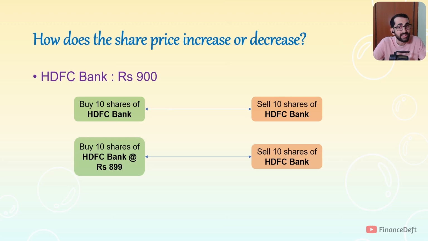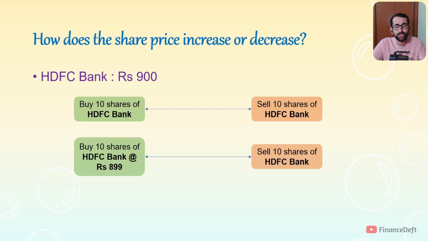A market order can get executed at any price. Let us say some illiquid share, that means there are very few buyers and sellers, and you go and say I want to buy 100 shares of this stock and you don't specify the price. What will happen is, whatever price the seller sets, the seller won't sell at a low price, so the order will get executed at a high price and there is a high chance that you'll end up losing money. So whenever you buy a stock, always use a limit order.